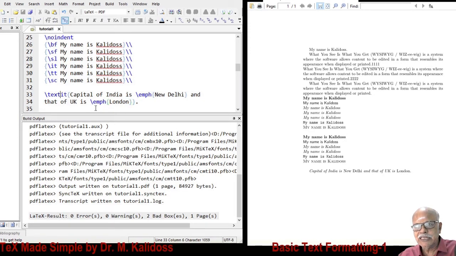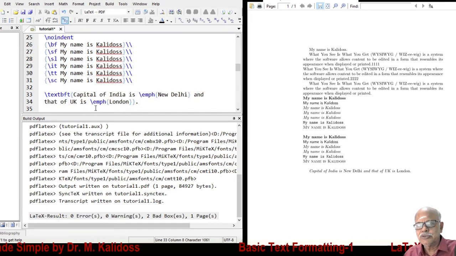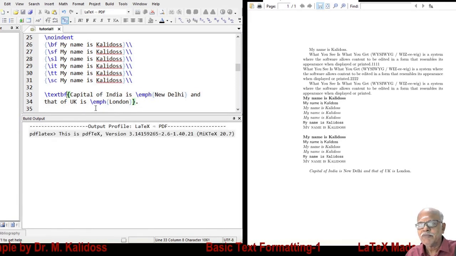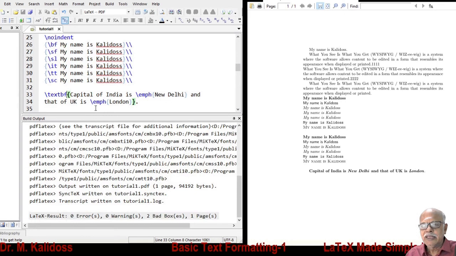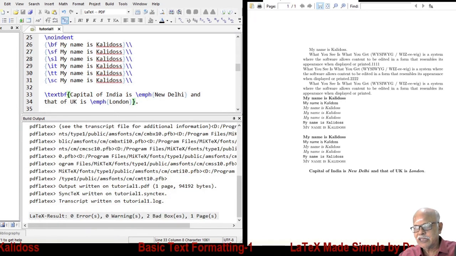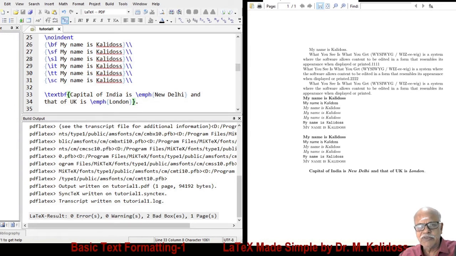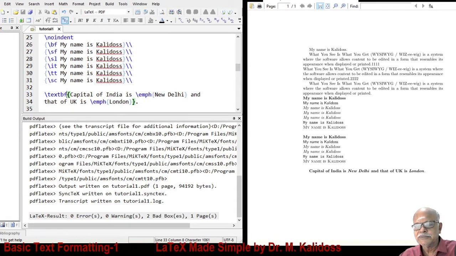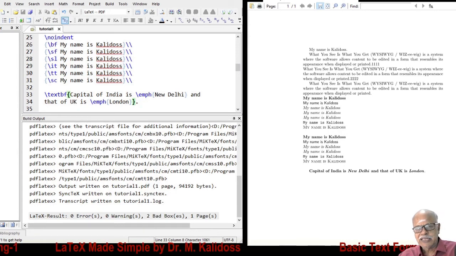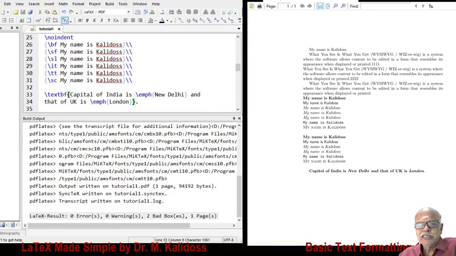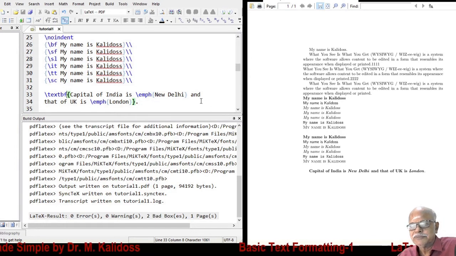The same thing is applicable if you use bf. Surrounding characters are bold, and New Delhi alone, which has been emphasized, is available in bold italic. This is the difference between textit and emph. One thing I tell you, if you know English, you know LaTeX. It is as simple as that.